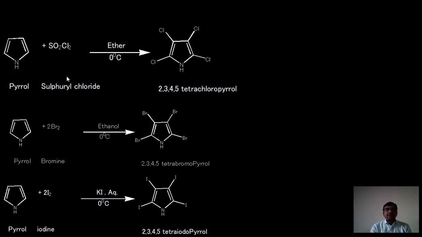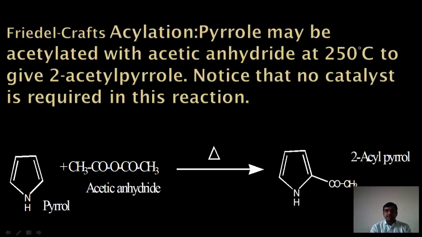Pyrrole reacts with sulfuryl chloride in presence of ether at 0 degrees centigrade and gives tetrachloropyrrole. When pyrrole reacts with bromine in ethanol at 0 degrees centigrade, it gives tetrabromopyrrole. In the iodination reaction, pyrrole reacts with iodine in aqueous KI at 0 degrees centigrade to give tetraiodopyrrole.